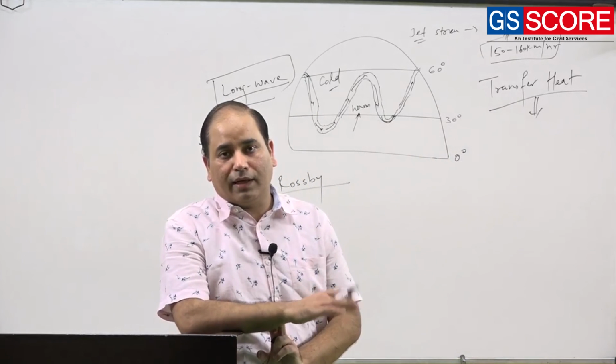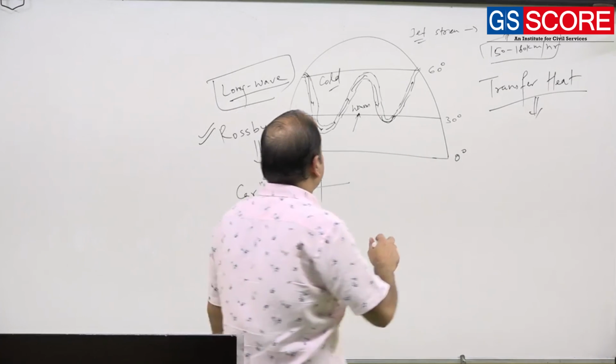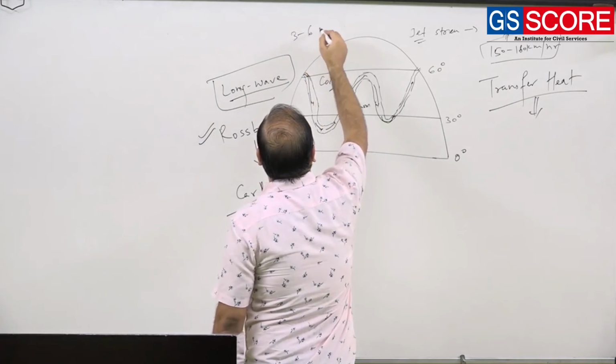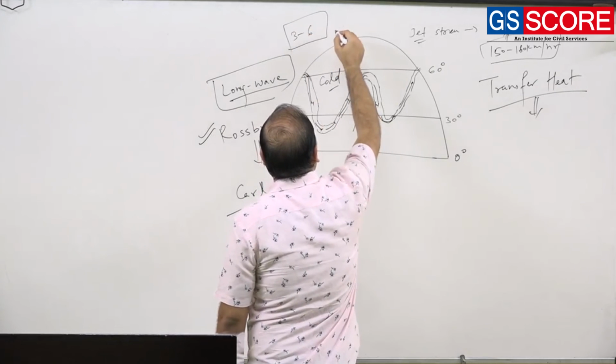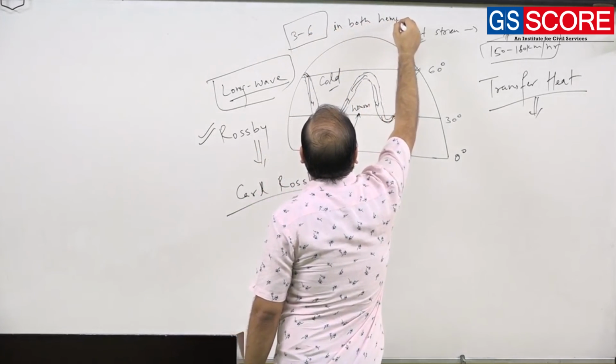At any particular time, there will be 3 to 6 Rossby waves present in both hemispheres.